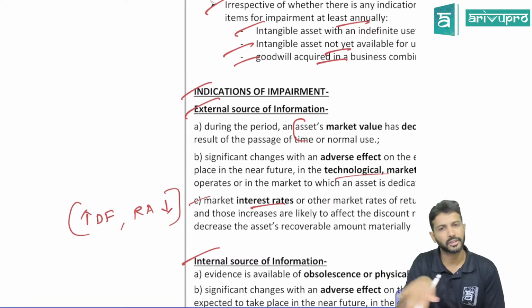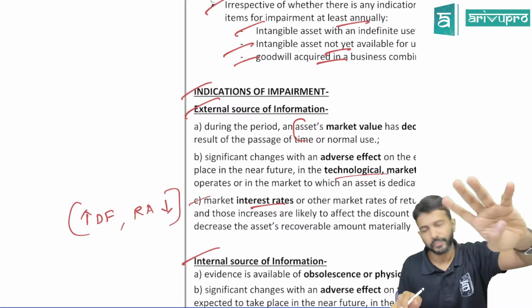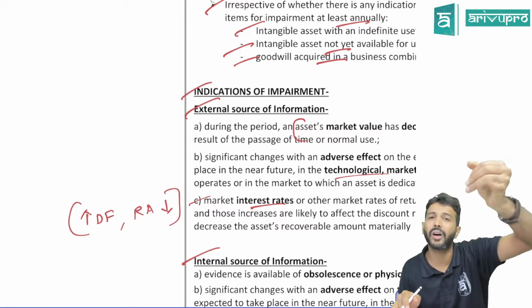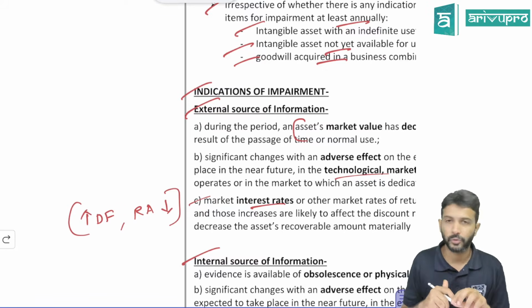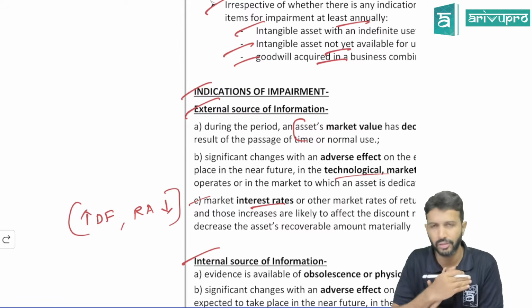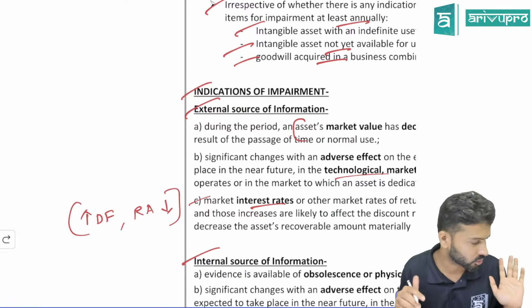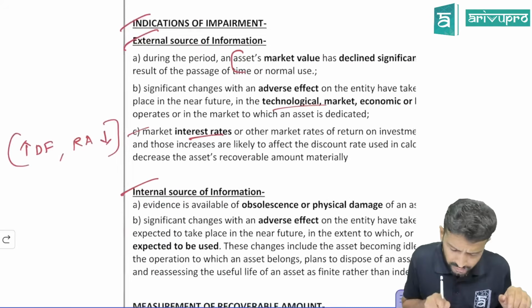These are some of your external indicators: decrease in the asset's market value, technological factors, legal factors, market factors, etc., or increase in the discount factor or market rate. They won't ask you a direct question, just quickly brush them up in case they decide to ask in any sort of case study based question. These are all your external sources. But there could also be an internal source.